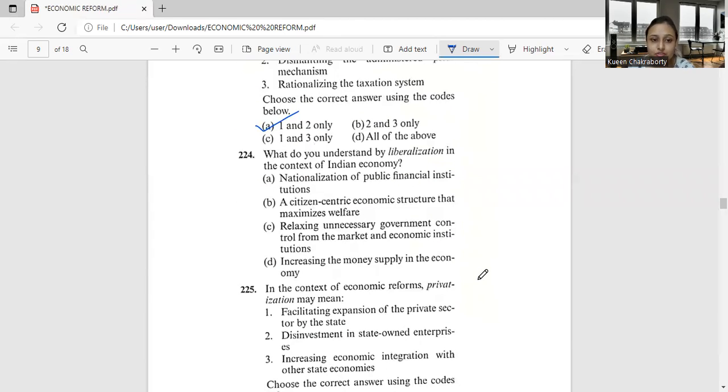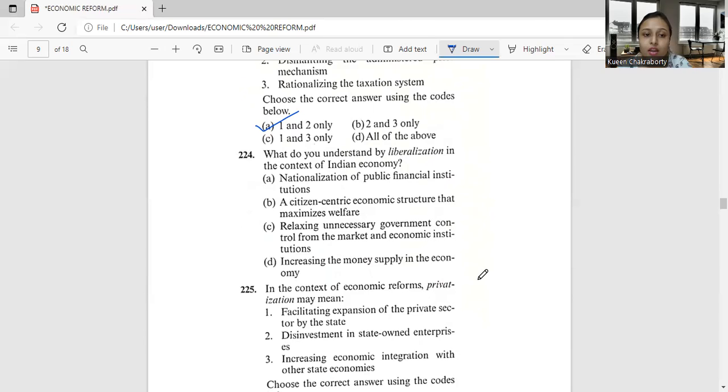Next, moving to question 224. What do you understand by liberalization in the context of the Indian economy? Nationalization of public financial institutions, a citizen-centric economic structure that maximizes welfare, relaxing unnecessary government control from the market and economic institutions, or increasing the money supply in the economy. So, which one will be the correct answer?